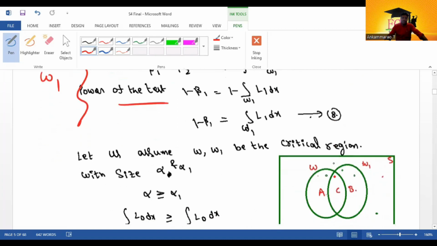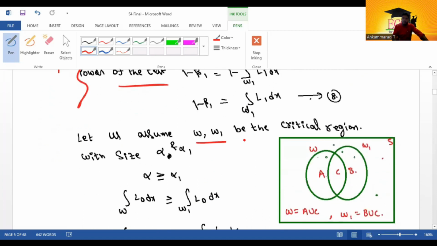So let us assume W and W1 are critical regions with sizes alpha and alpha 1. W has critical region size alpha, and W1 has size alpha 1. Here I have drawn a Venn diagram. In it, I have taken this part as A, this as B, and this part as C.